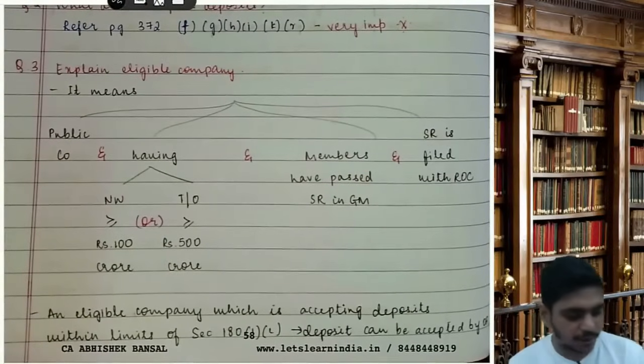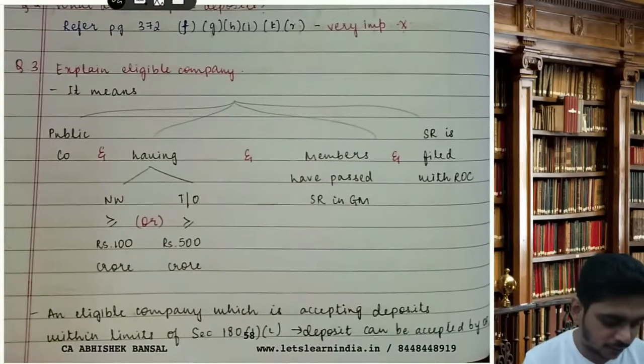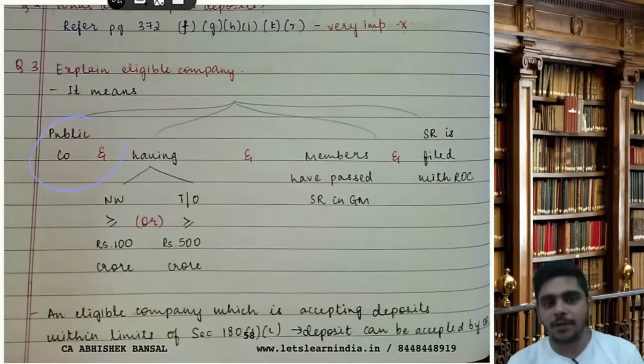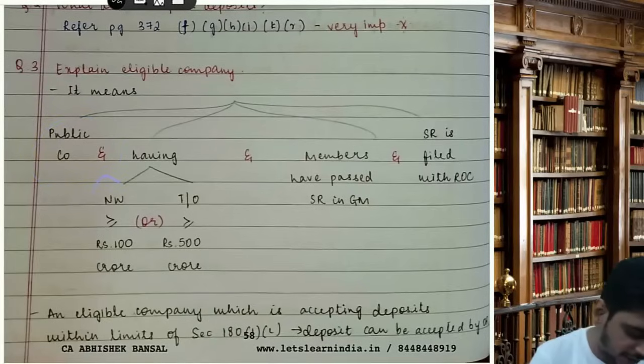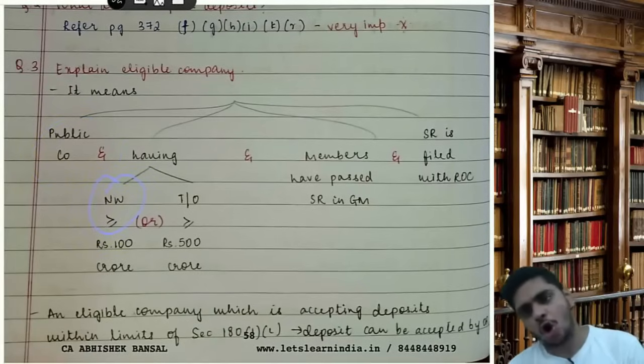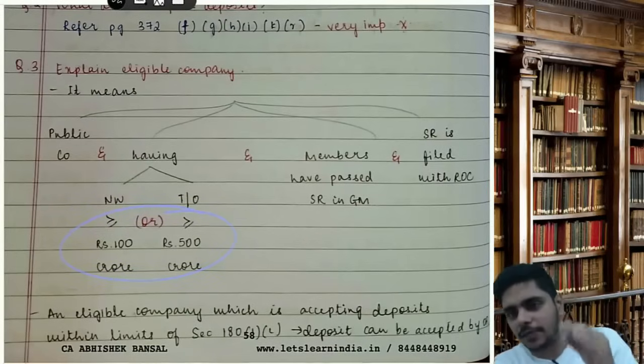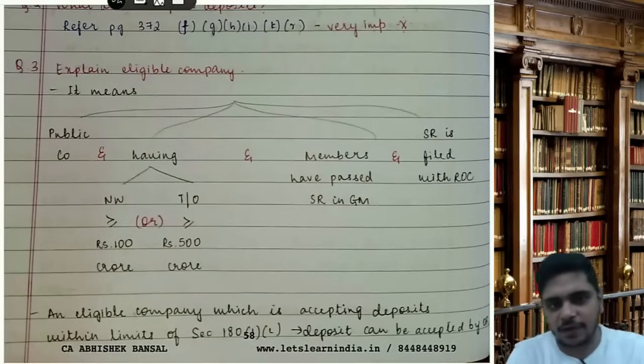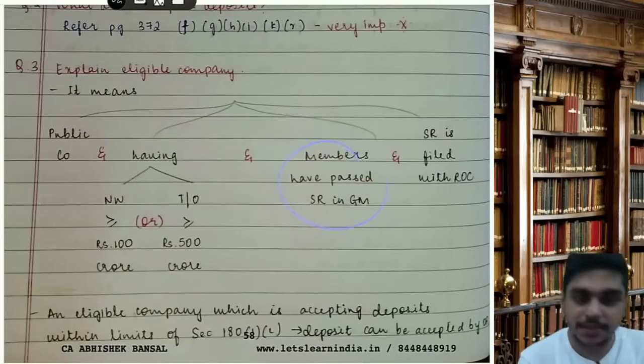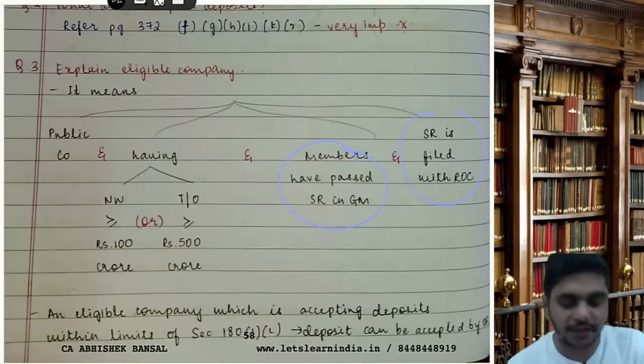Now what is an eligible company? It means a public company having net worth of minimum 100 crores or turnover of minimum 500 crores. Very important definition. Net worth of minimum 100 crores or turnover of minimum 500 crores and members have passed SR in GM and that SR is filed with ROC.